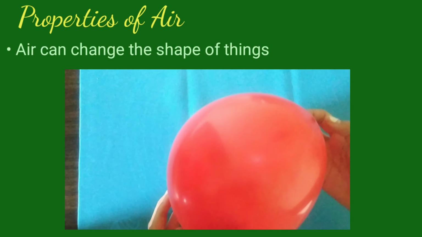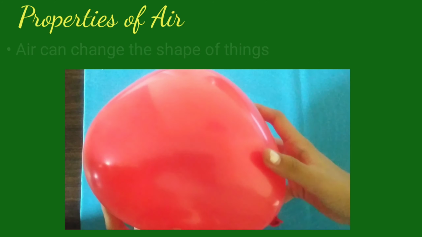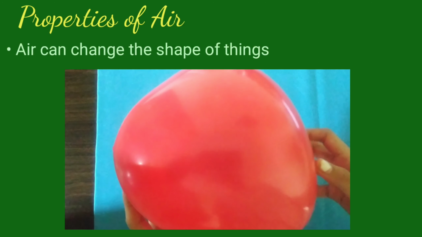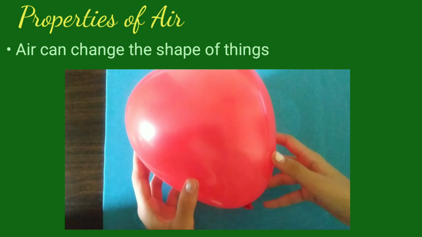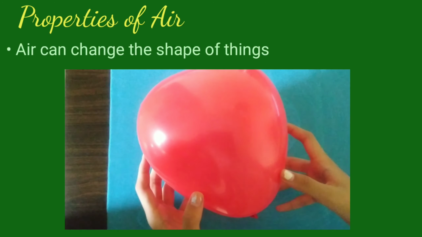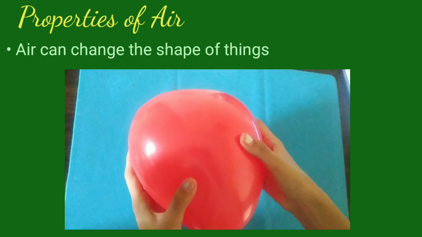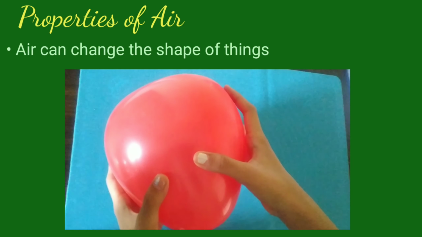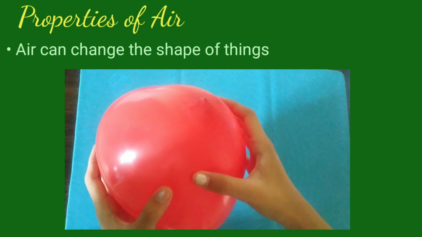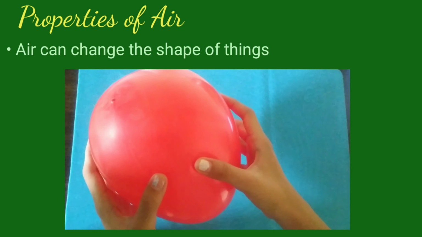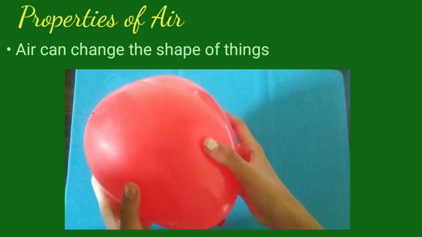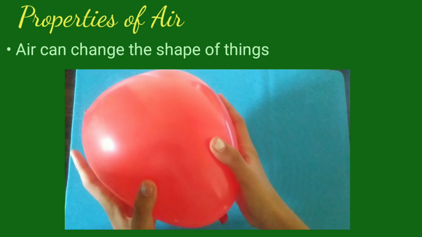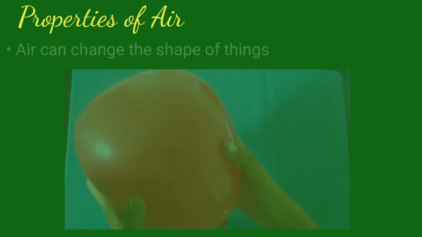As you blow air into the balloon, it grows in size. It takes the shape. Now when we press this balloon, there's something inside. We had blown air into this balloon, so air is present inside. So air can change the shape of an object.